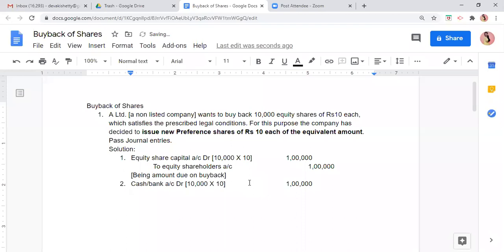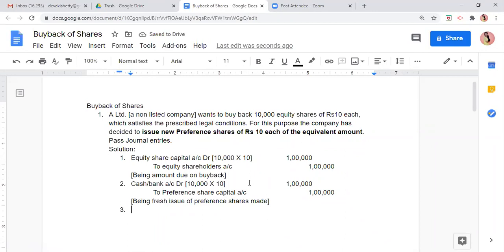So what I will do? To preference share capital account, preference share capital account. What narration will we give here? Being fresh issue of preference shares made.